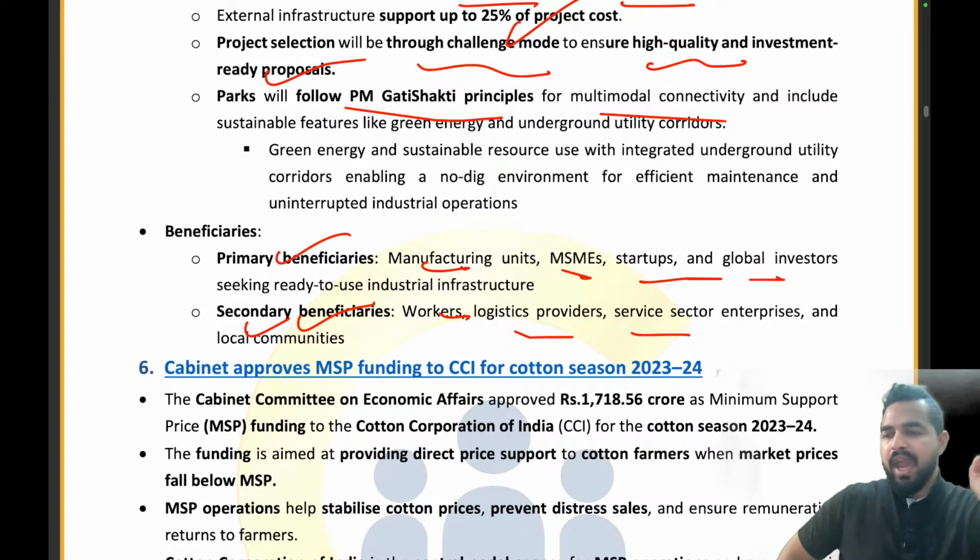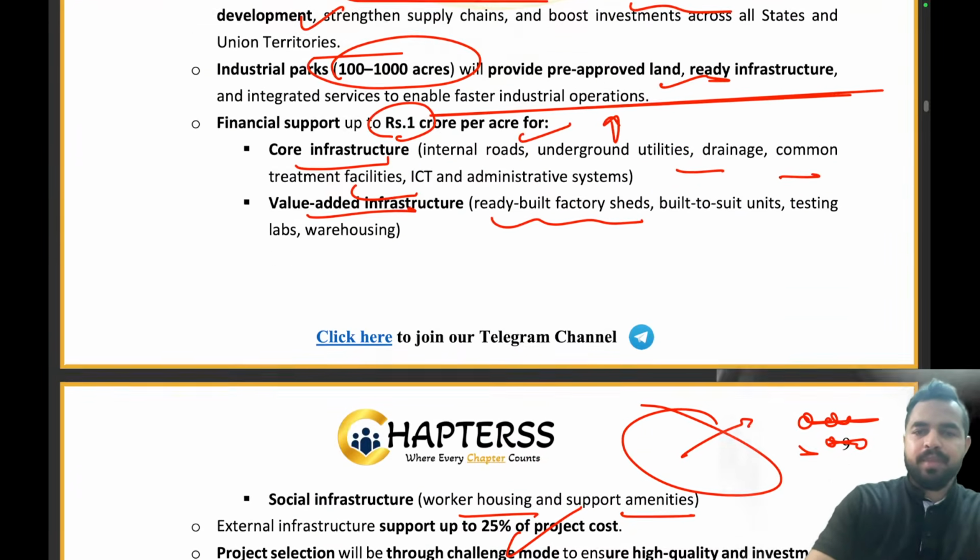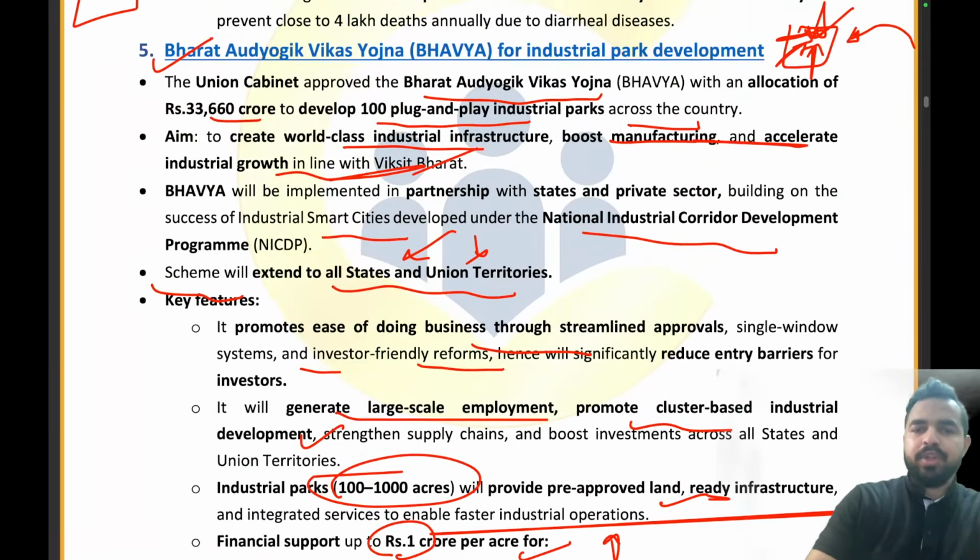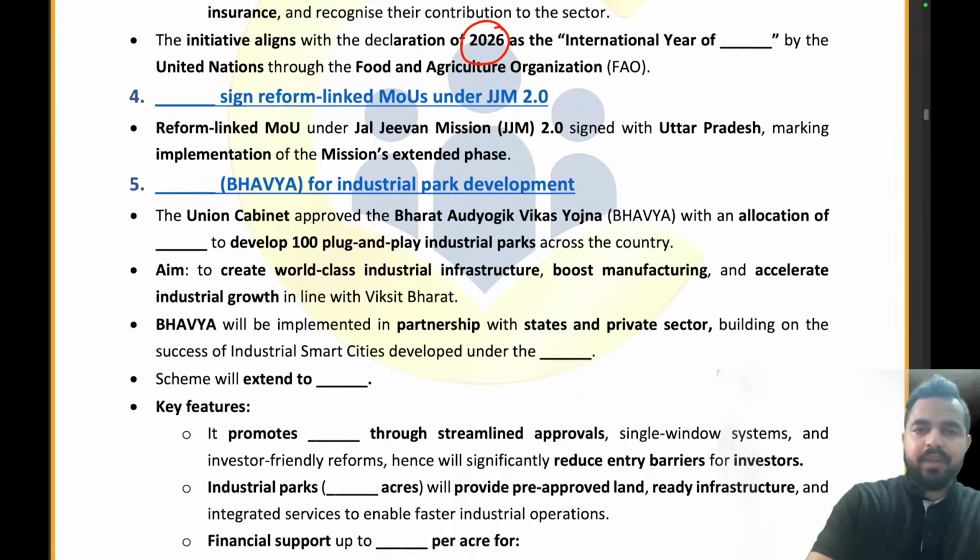Clear everyone? Everybody, are you guys able to understand it? Please give me a thumbs up in the chat box if yes. So now before moving on to the next article, let's try to answer the questions of that.